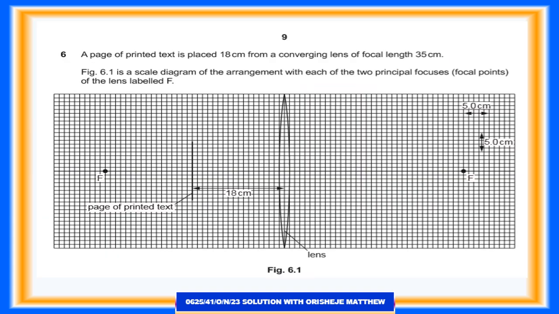Question 6a. A page of printed text is placed 18 centimeters from a converging lens of focal length 35 centimeters. Figure 6.1 is a scale diagram of the arrangement, with each of the 2 principal focuses, focal points, of the lens labeled F.